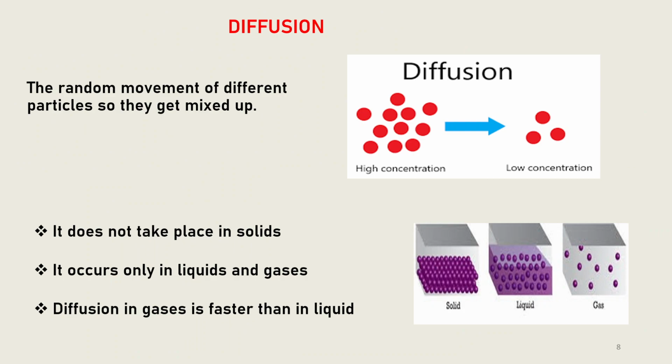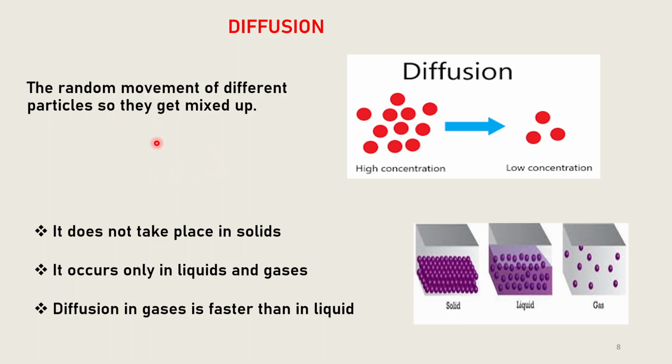Now we come towards diffusion. The random movement of particles of different substances so that they get mixed up is called diffusion. Diffusion involves the movement of particles from a region of higher concentration towards a region of lower concentration. Eventually the particles are evenly spread, and their concentration is the same throughout.